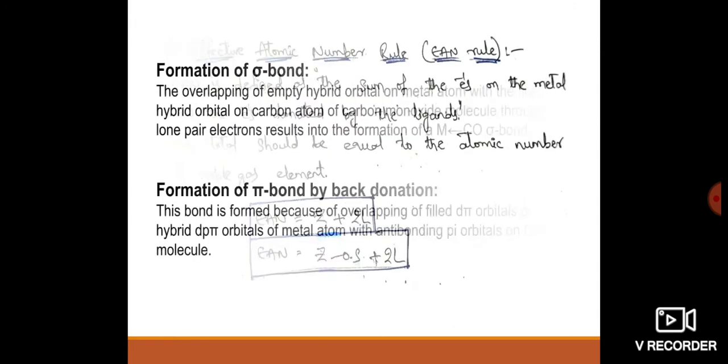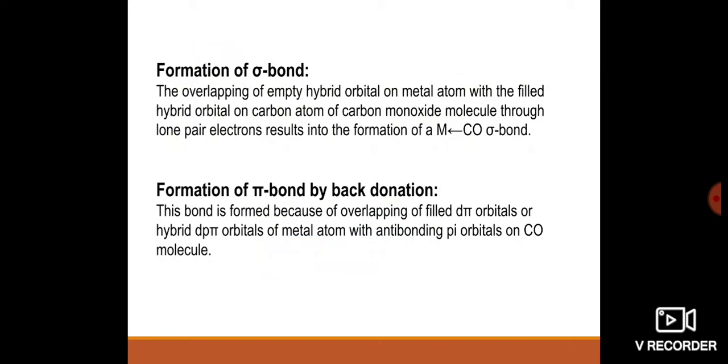Then how are these bonds formed? We will discuss now. Formation of sigma bond: the overlapping of empty hybrid orbitals on the metal atom with the filled hybrid orbitals on the carbon atom of the carbon monoxide molecule, through the lone pair of electrons, results in the formation of the metal carbonyl sigma bond.